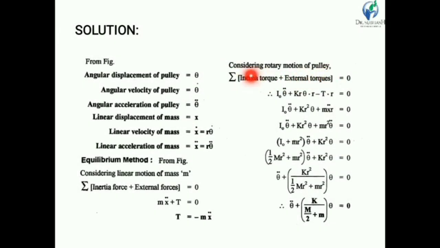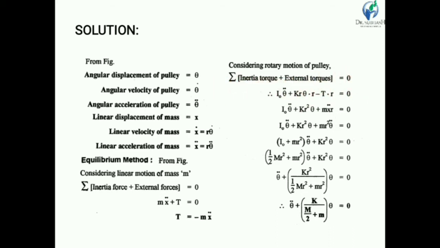Now we consider the rotary motion of the pulley. Here we considered linear motion, now rotary motion. According to the D'Alembert principle, if the summation of inertia torque plus external torque is 0, then our system is in equilibrium.